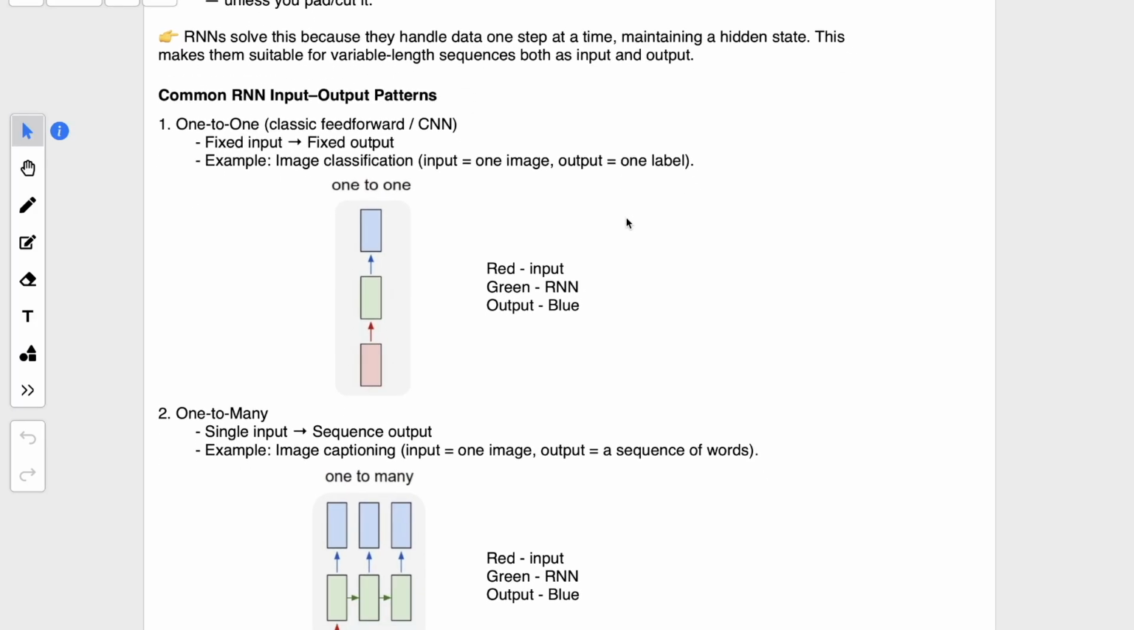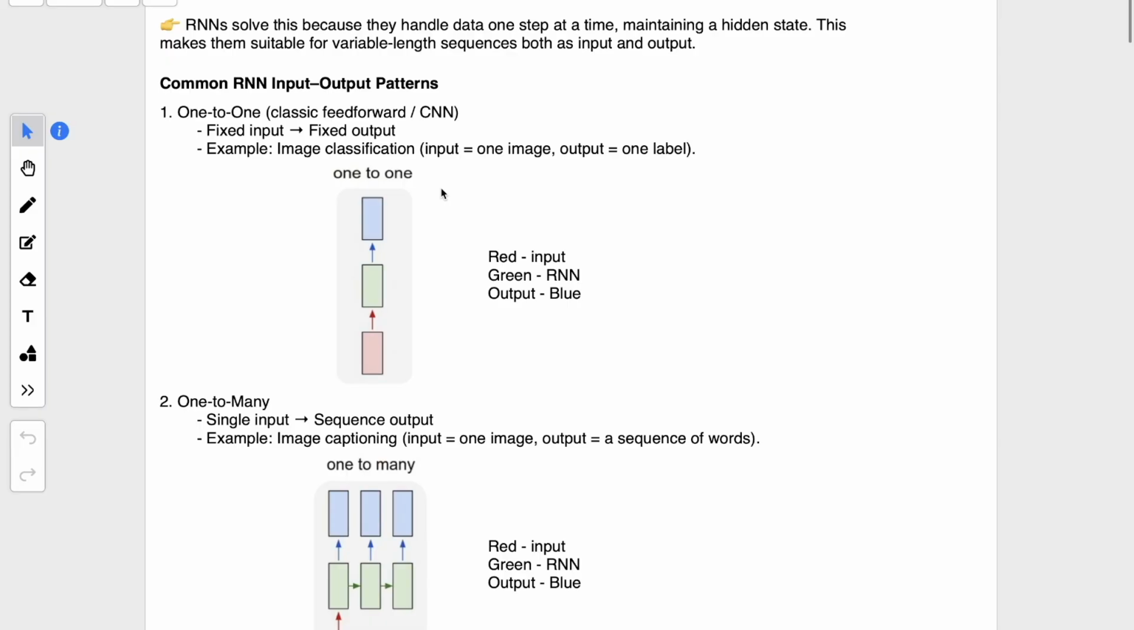There are different types of RNN. Let's look into them one by one. The first one is the simple one-to-one, like a feedforward neural network, where input is fixed and the output is fixed. Here the red color represents the input, the green color represents the RNN, and the blue color represents the output. You pass the input into the RNN, it does the processing and gives a specific output. An example of this could be image classification. You pass an image and it just tells you the label that the image belongs to.